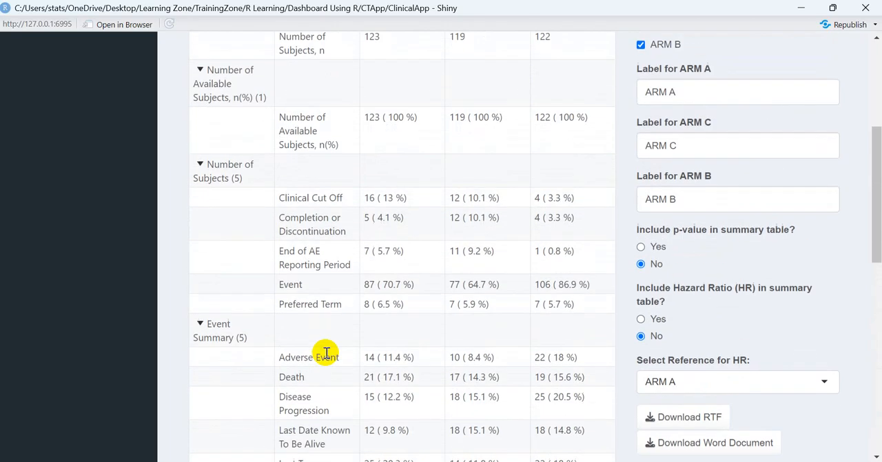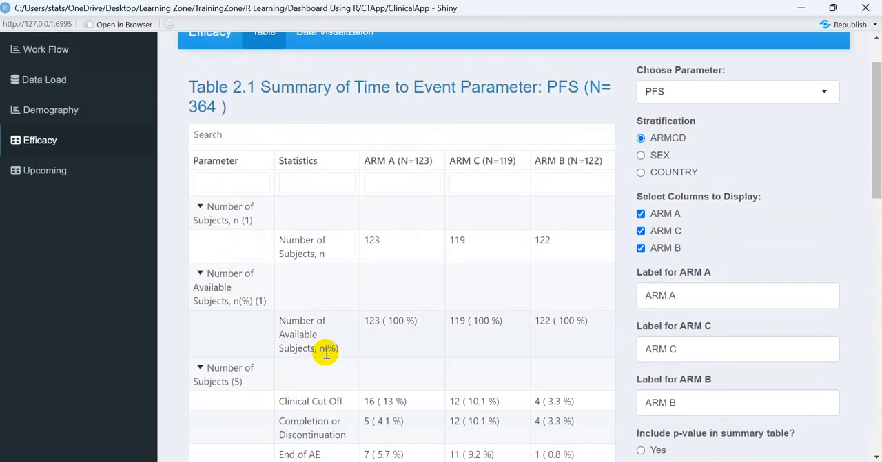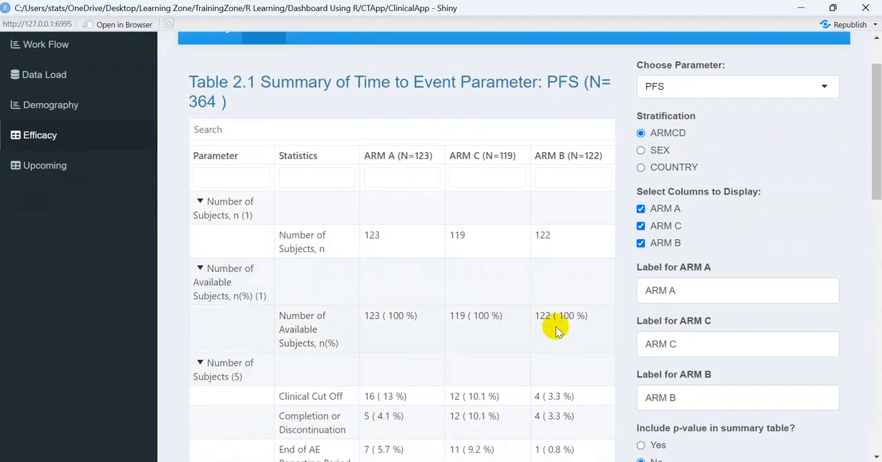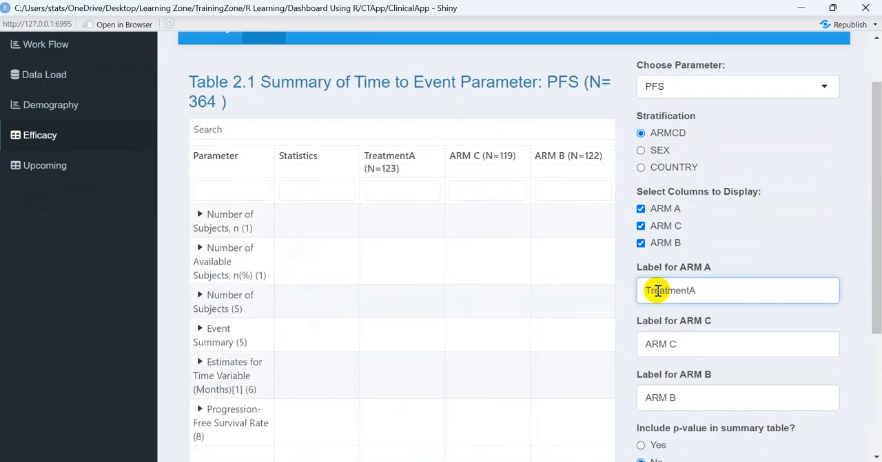So this is the tabular result which we need to present as a biostatistician or a study programmer, just to meet the regulatory requirements. Now similarly, I want to rename it: treatment A. In that way you can rename it treatment B. Similarly, treatment C. In that way you can make it.